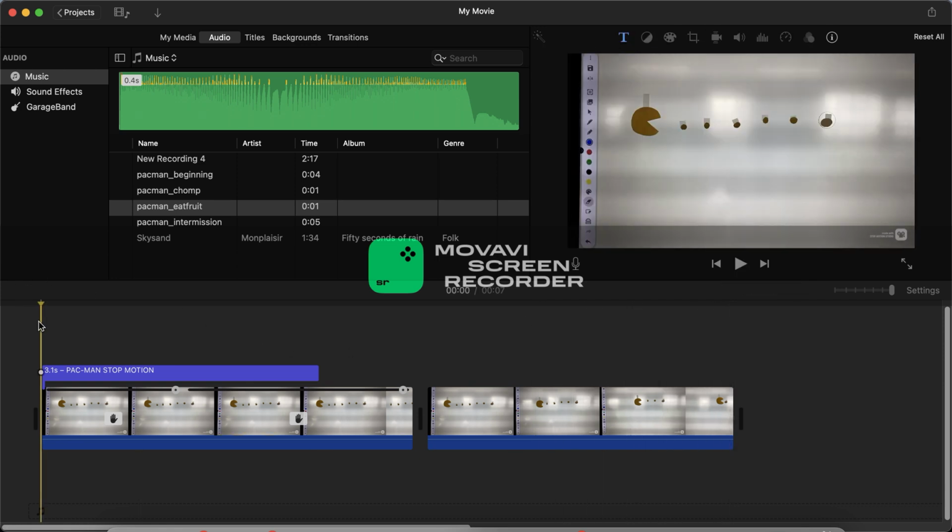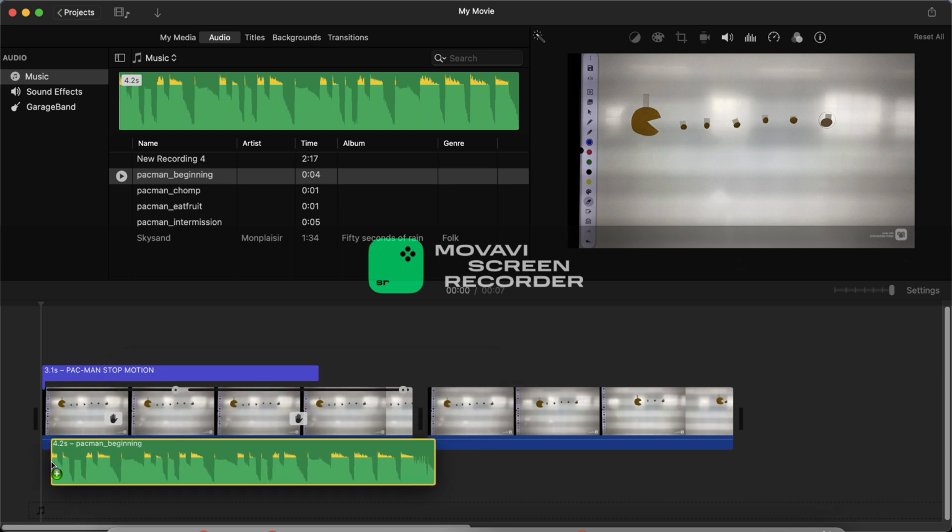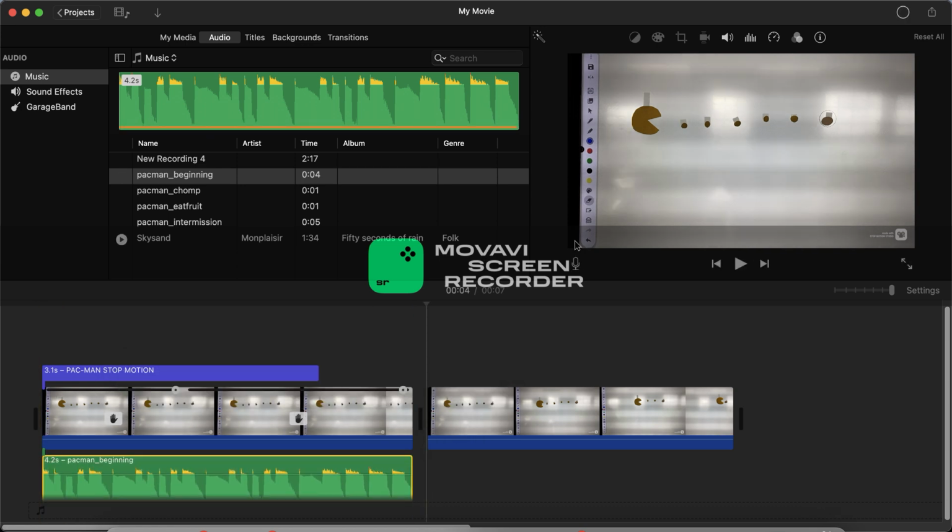Set it back to the beginning, and then I'll start adding music. So I downloaded the sound effects and then had them in the music app. So if it's in your music app, you're gonna be able to find it when you're editing your film. So I'm gonna drag the beginning sound over the title slide. Now it sounds like this.